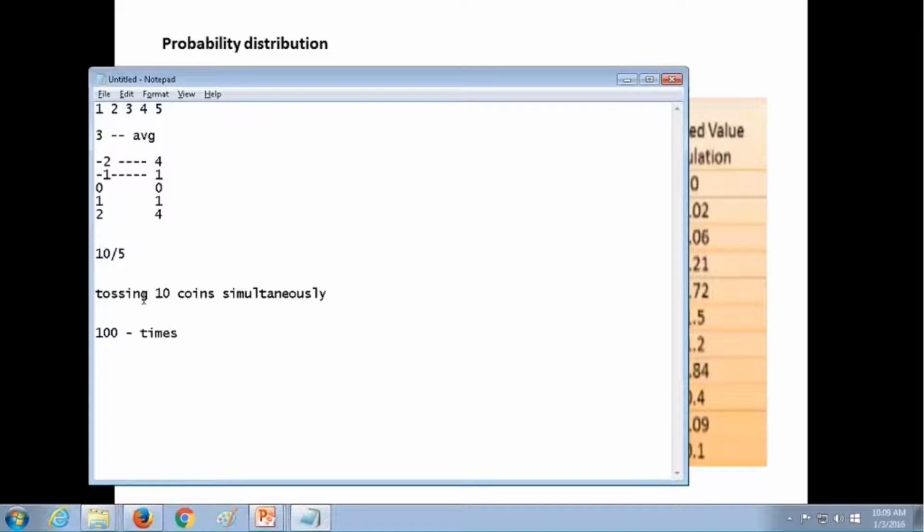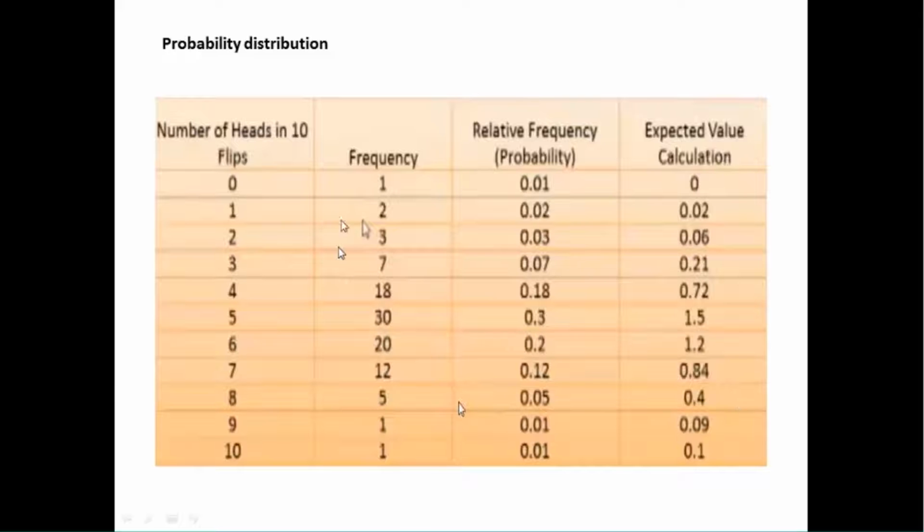First time I toss 10 coins, second time also I toss 10 coins, the same way I toss the 10 coins 100 times, and I record the frequency. In these 100 times, only one time did no heads turn up: all 10 coins showed tails. That frequency is only one. Two times it showed only one head and 9 tails. Three times it showed 2 heads and 8 tails. This is the number of heads which occurred.